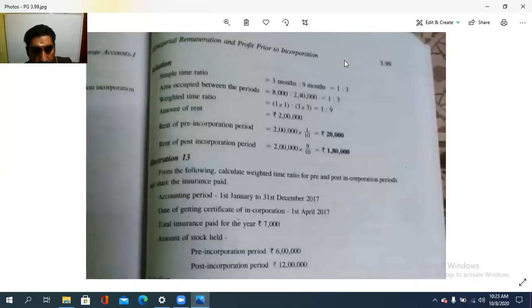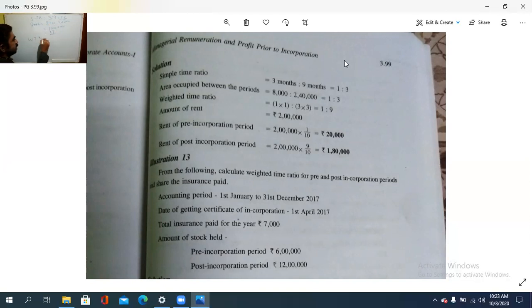See, the simple time ratio is 3:9, that is 1:3. Then the area occupied, 8,000 is to 24,000, that is equal to 1,000 is to 3,000. Correct? That is also 1:3.